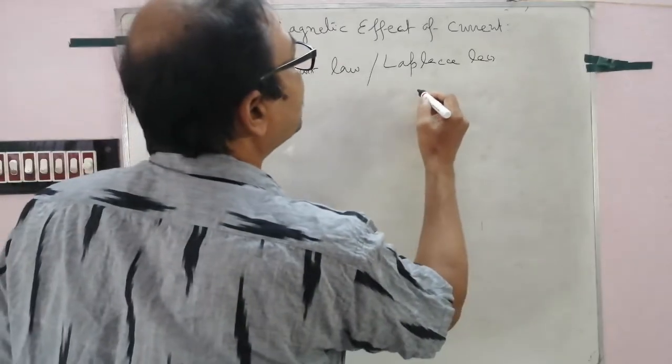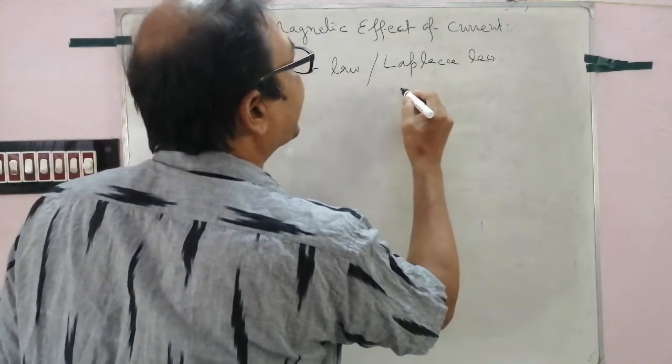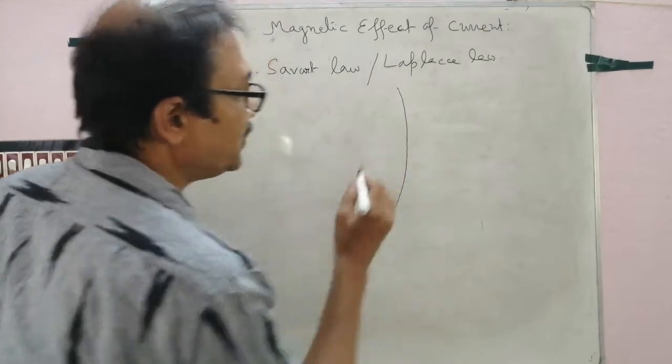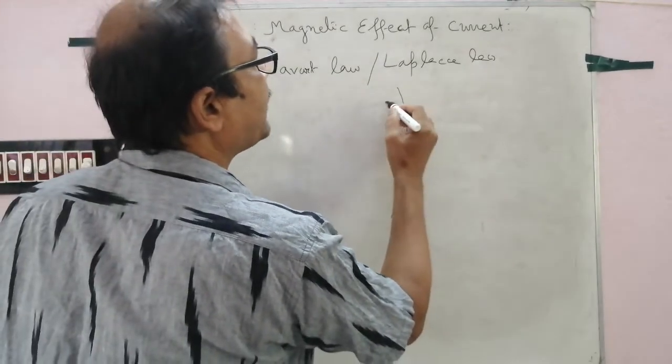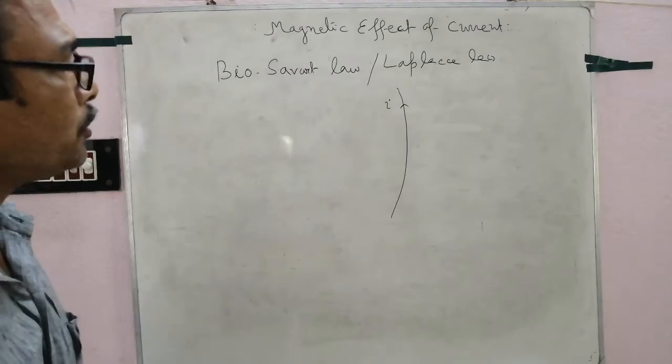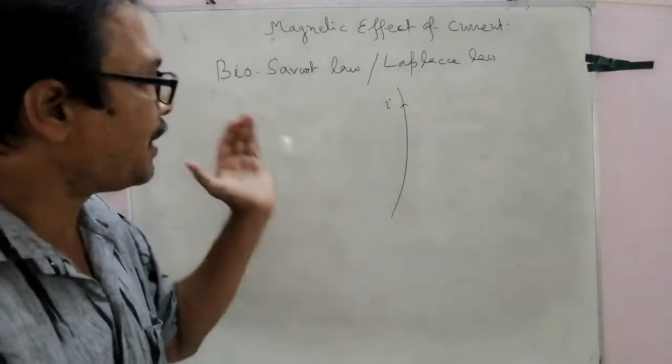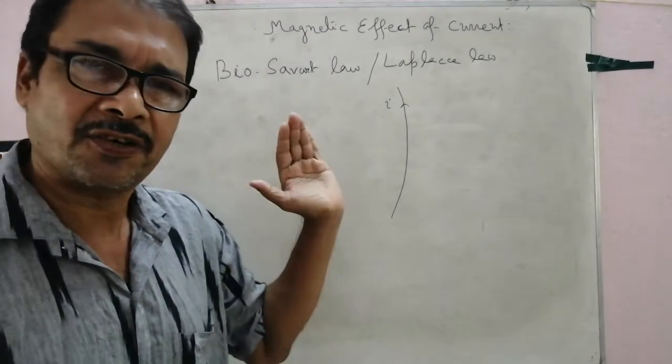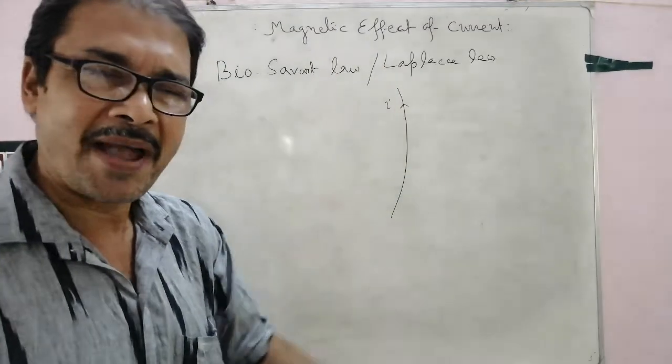Suppose this is a long conductor, that is current I. So according to Oersted experiment, the magnetic field is produced surrounding this conductor.